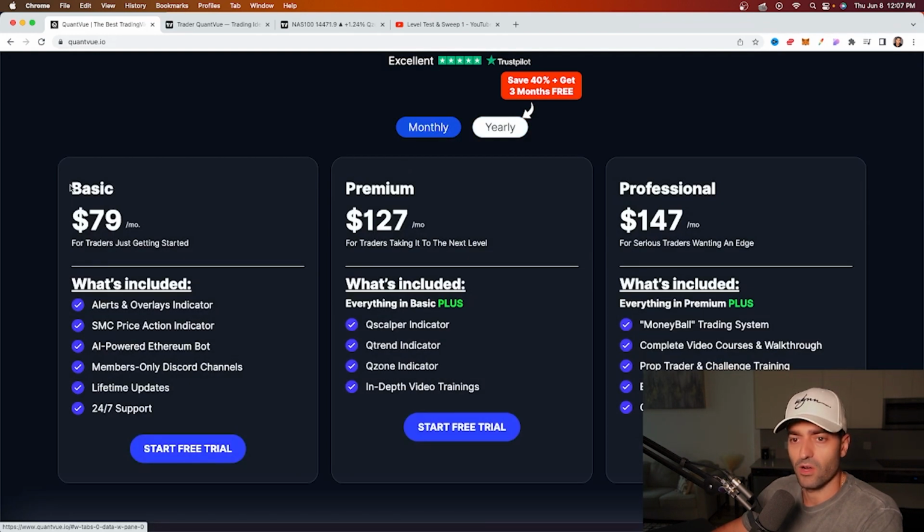And then obviously we have our monthly packages. Prices haven't changed there on the basic level. The basic is pretty much AlgoBuddy. Everything that was included on AlgoBuddy, that's what's going to be in this basic level. And then the new Q systems are going to be the premium and professional level memberships.